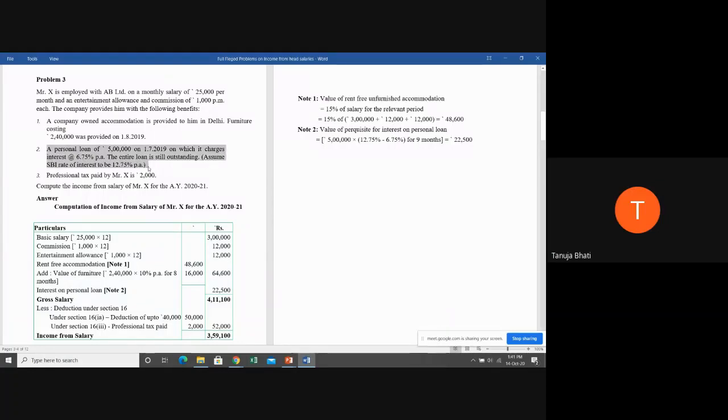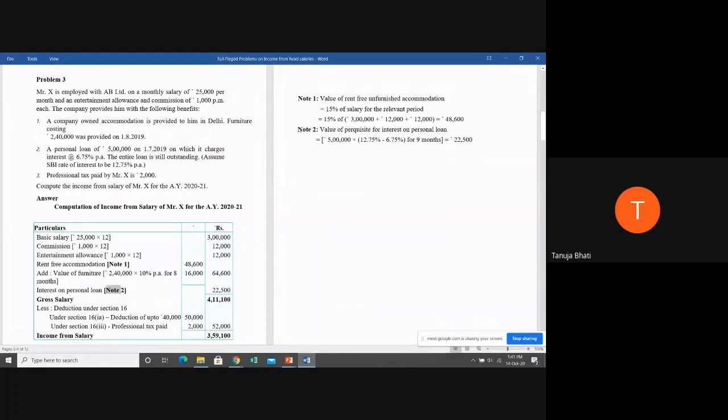Next, interest on personal loan. Now, you will know that this loan is given at a concessional rate. Whatever rate is there, actually, it is 12.75 as per the RBI, SBI rate, and the employer is charging 6.75. So what is going to be the taxability? The difference of these two rates into the loan amount given and for the number of months the loan is being given. Now the loan is given on 1/7/2019. So from 1/7/2019 to 31/3/2020, how many months is it? 9 months.